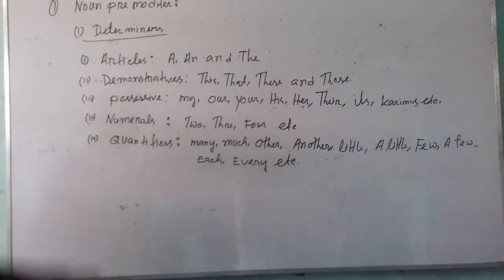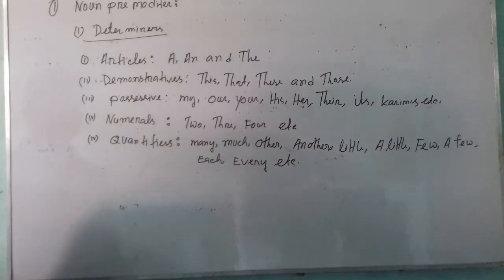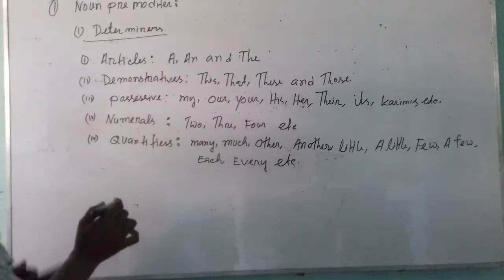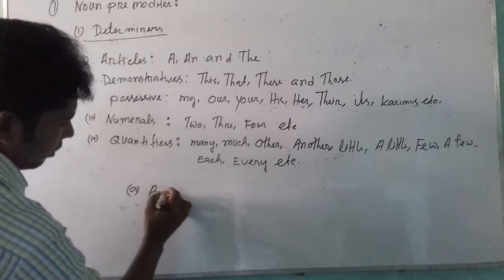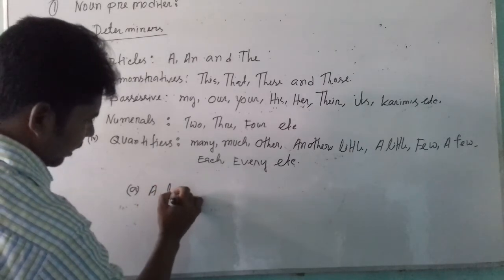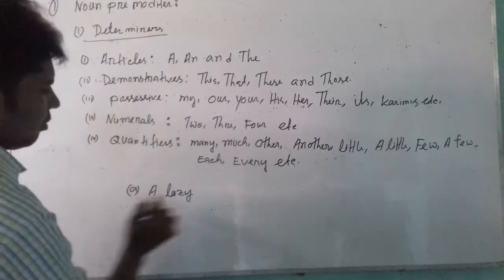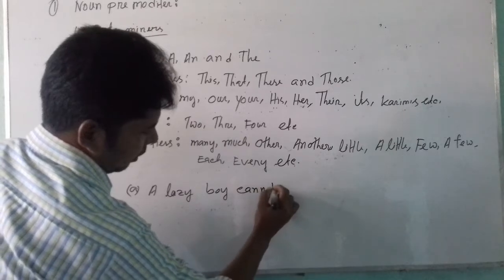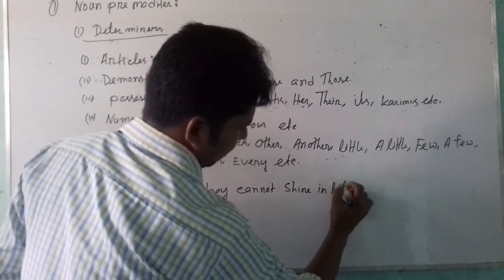Now I will show how determiners are used in sentences as pre-modifiers of nouns.